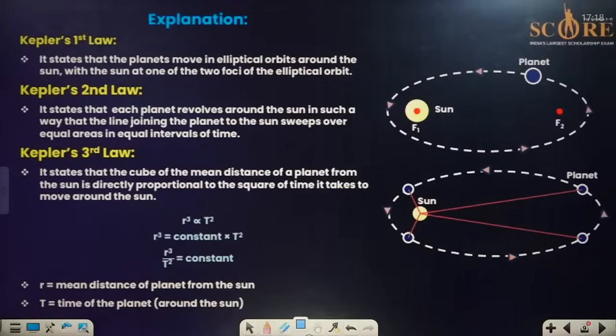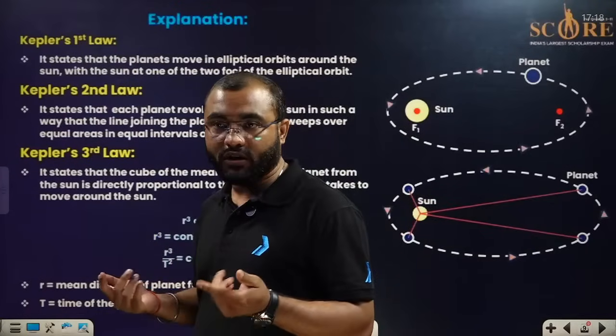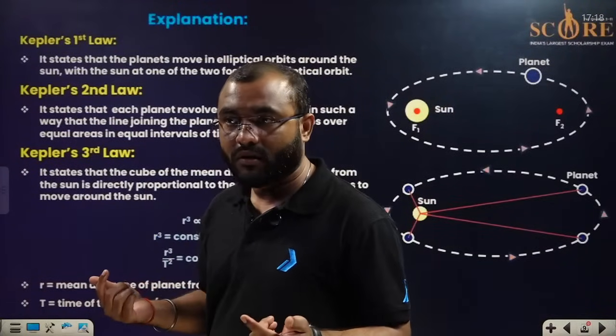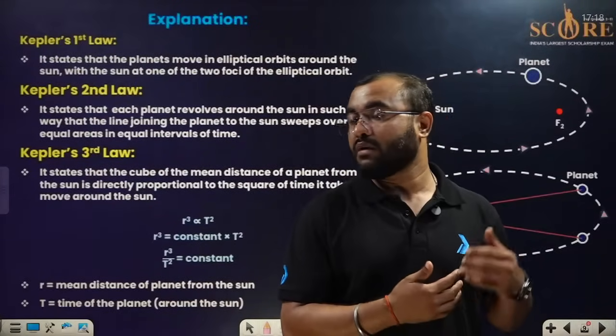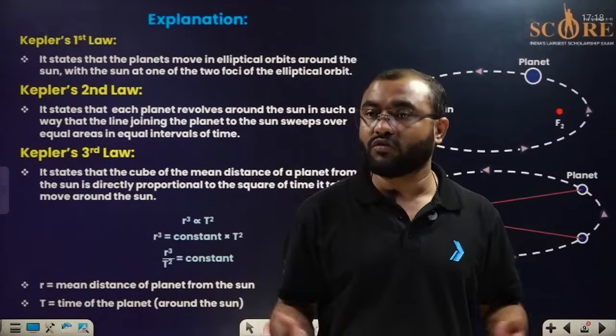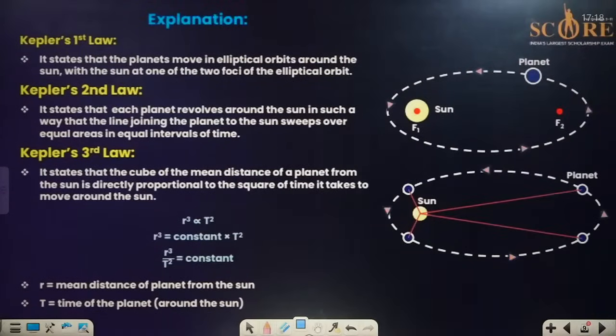Like if you talk about the earth, it is 24 hours in one day, 365 days in one year. What about Mars? What about Jupiter? This will also be given by Kepler's law only. So Kepler has given the entire thing about planetary motion in 3 different laws.